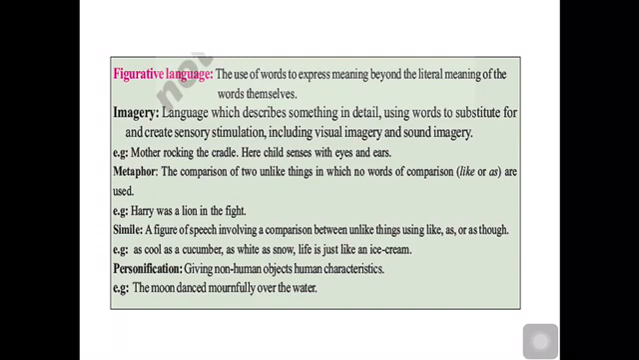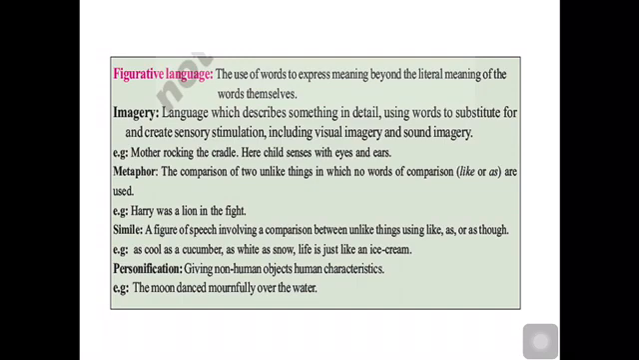And one more figure of speech is personification. Personification is nothing but giving human traits to a non-human object. When the object is not human and still human characteristics are given to it, then it becomes personification. For example, the moon danced mournfully over the water. Usually the moon is still and doesn't dance, but when we say that the moon is dancing, we are giving it human traits. Only humans dance, isn't it? So when we give human traits to non-human objects, it becomes personification.